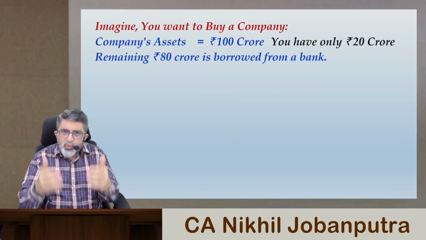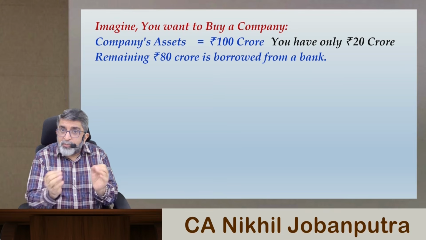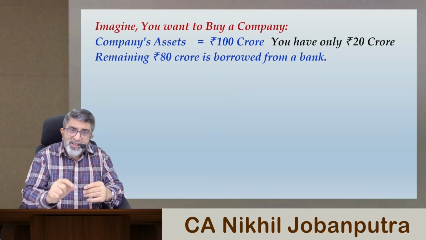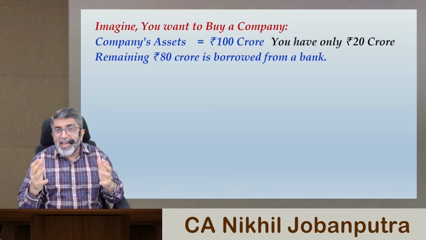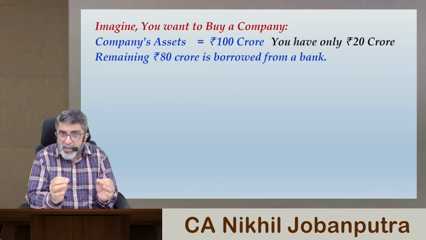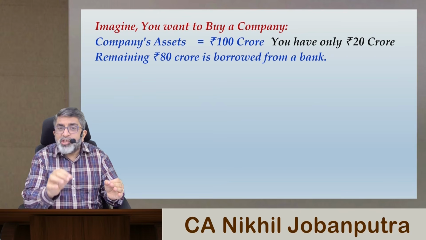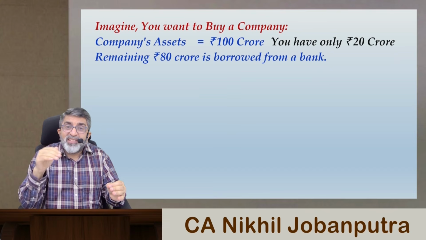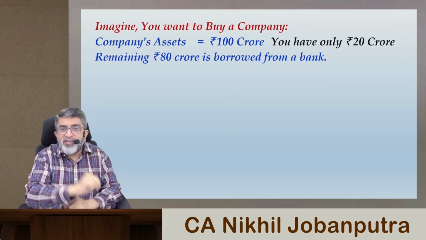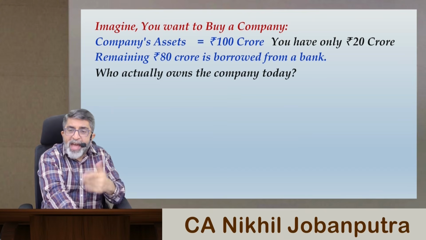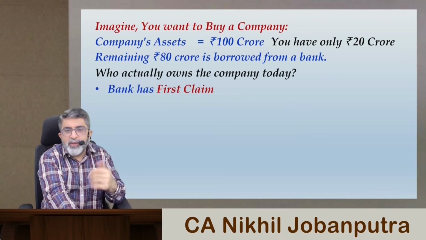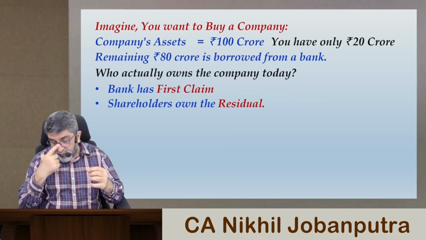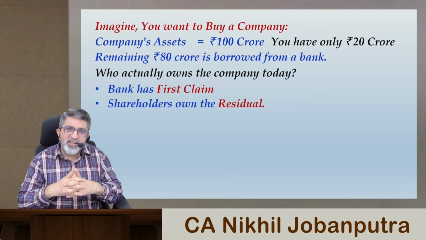So obviously you are owner of the company, but if something goes wrong, who will have the first claim on the assets of the company? Because when you have invested your own money, it behaves like equity. Correct? When you have invested your own money, it behaves like equity because you will be the shareholder. So you as an owner are equity, and the bank, which is the debt provider, will always have the first claim on the assets of the company. So who actually owns the company today? If we ask, we will always answer this as bank will always have the first claim and shareholders will take the residual.